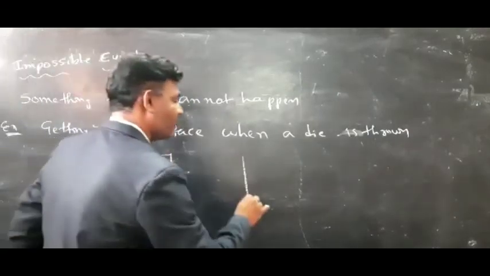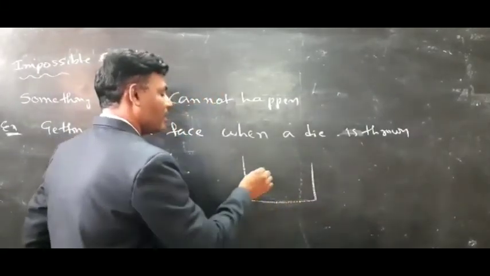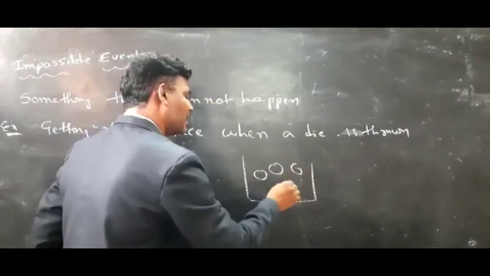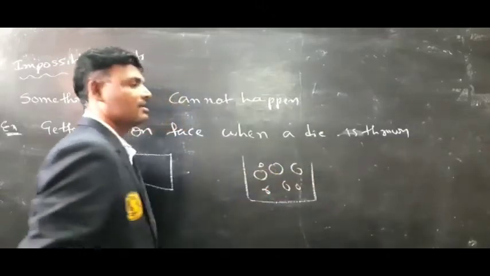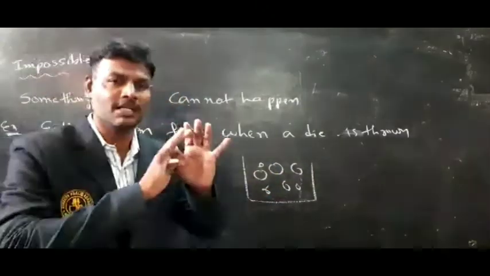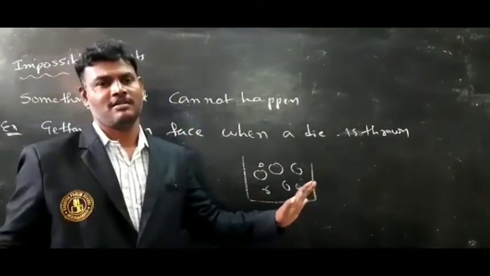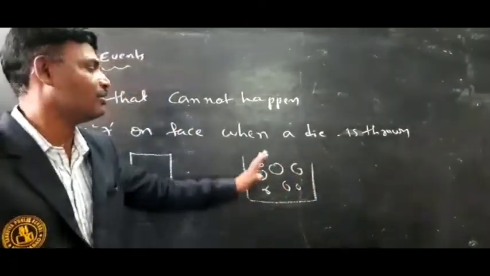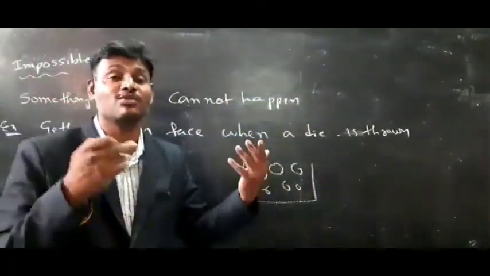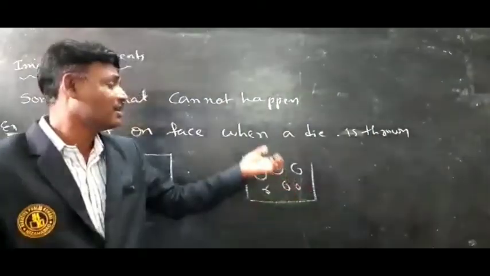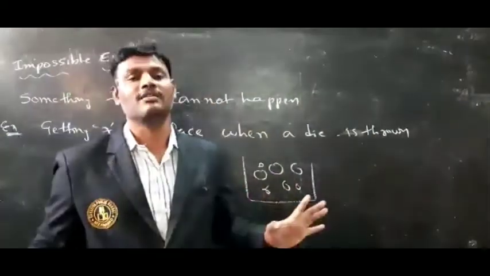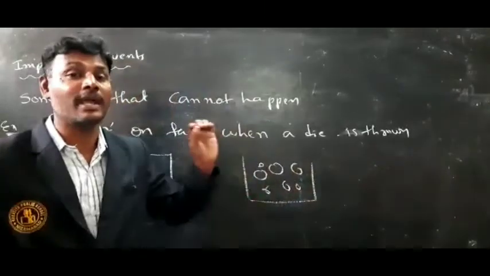For example, one bag. In that bag, all red color balls are there. That bag contains only red color balls. What is the probability to get a black color ball? There is no chance to get a black ball. Why? Because in that bag black balls are not there. So these are better examples of impossible events.